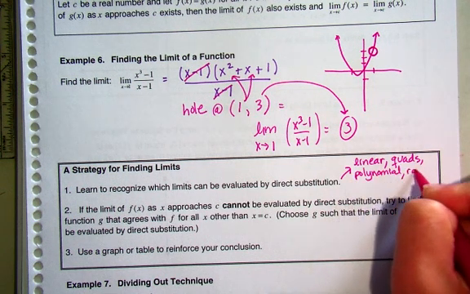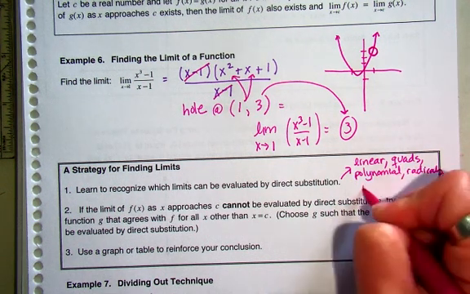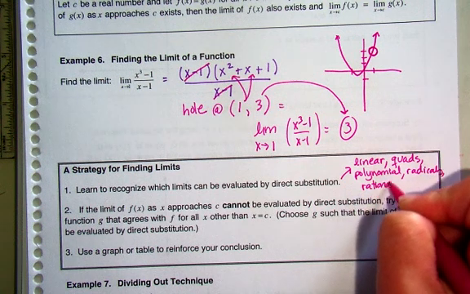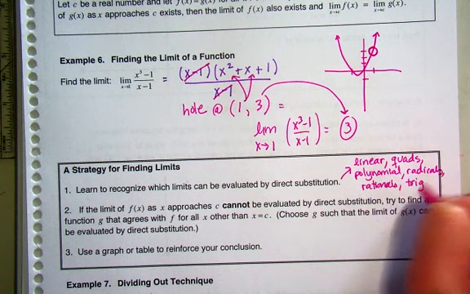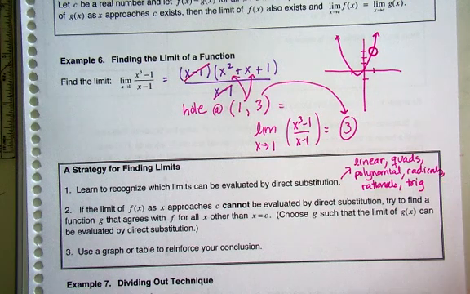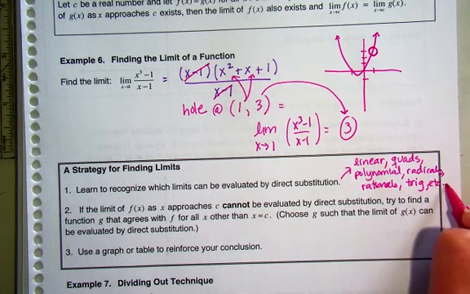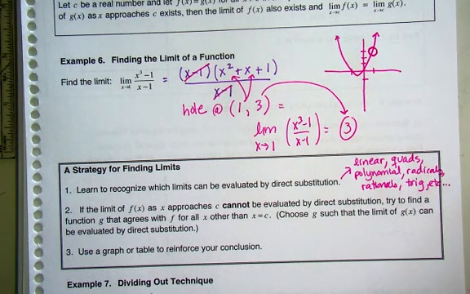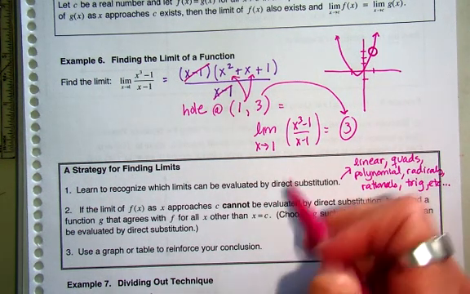Radicals, rationals. Okay. How about trigs? Can we do trigs? Yeah, your basic trig functions are fine. Later on, we're going to talk about some weird trig functions tomorrow, but basic trig functions work. So all of these just nice, normal functions that are continuous throughout, we can evaluate by direct substitution.